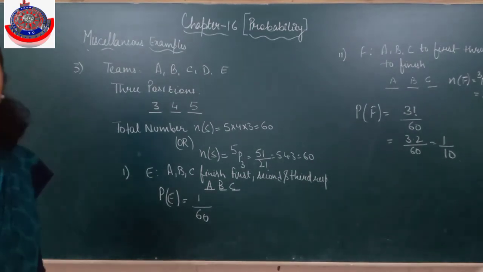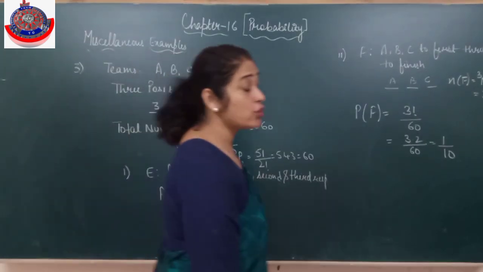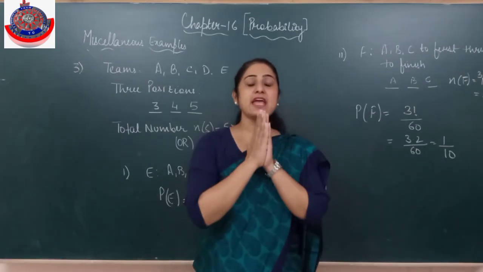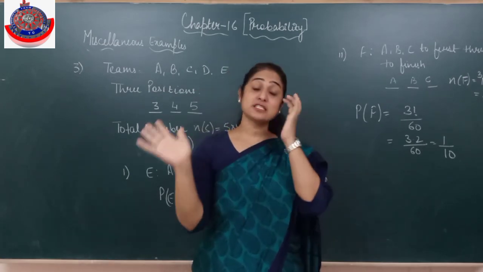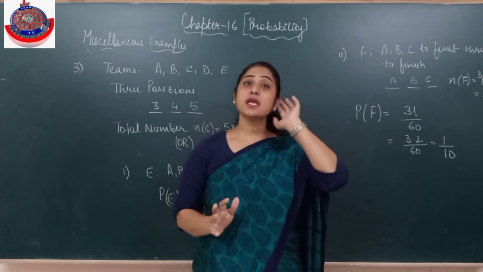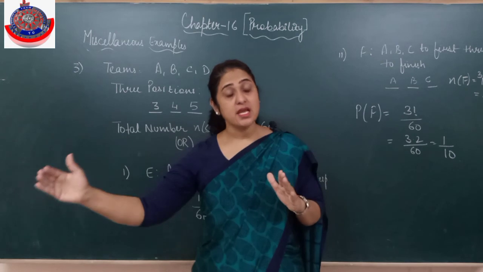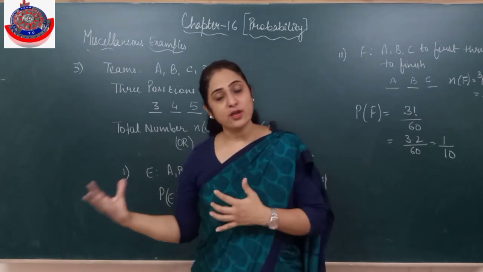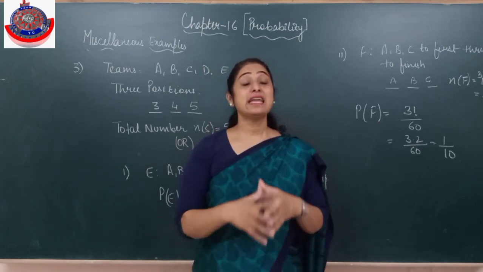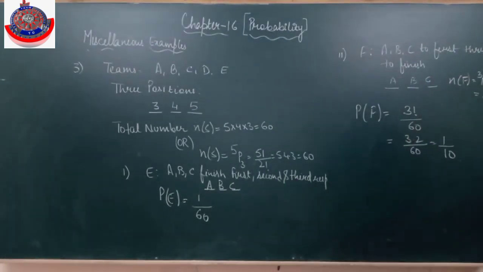Is it clear? I hope the things are clear to everyone. So this was all about your probability. I told you it is a very easy topic. But again, when you are doing probability, what is important? You have to keep all the aspects open. You can't just think that it can happen like this. You have to think about what the possibilities are. Probability is about the chances, the possibilities of something happening. When it is a possibility, it can be any possibility. Alright? Clear? And now you all have to practice well so that this topic becomes very clear to you all.